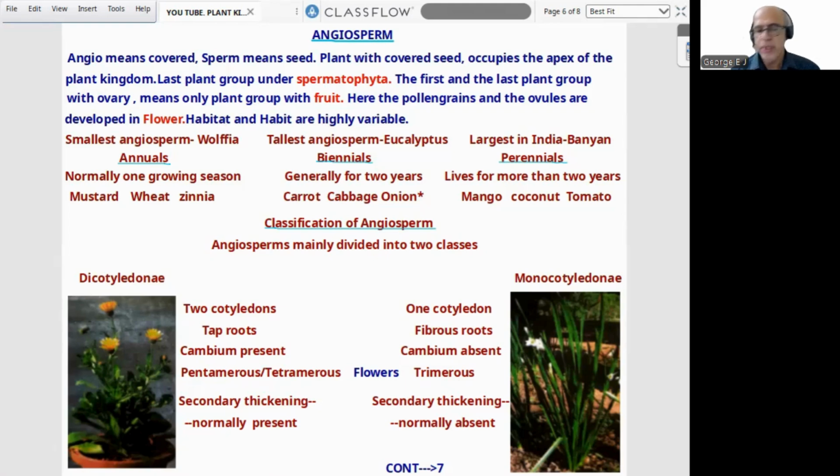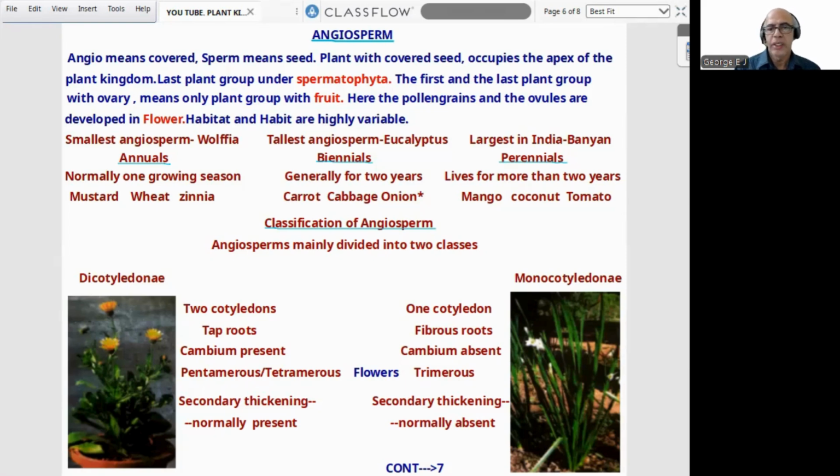Classification of Angiosperm: basically two classes, dicotyledonae and monocotyledonae. Not dicot and monocot, the characters are written here. Dicot: 2 cotyledons, we can find taproot, we can find cambium. Flowers will be pentamerous or tetramerous, 5 or 4, or multiples: 4 sepals, 4 petals, 4 stamens, or 5 sepals, 5 petals, 5 stamens. Secondary thickening is normally present in dicot since cambium is there.